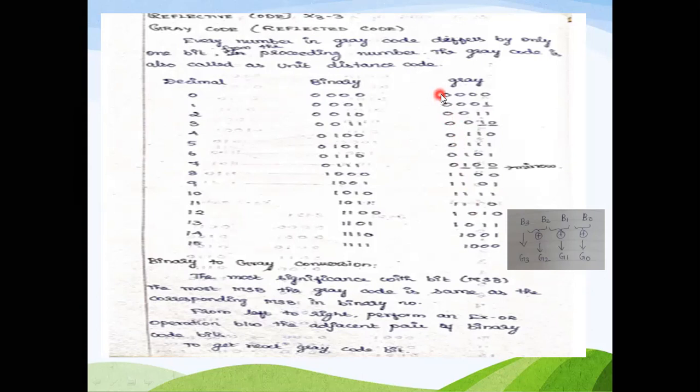So please look at this. So starting from the binary 0000, the gray code is 0000. Then we will have the 0001. Okay, then we want to write it in the orderly way. Then you please keep a mirror here. So when you keep a mirror at this point, this 1 will be reflected here, the 0 will be reflected here. Okay, so after these 2 digits, we keep a mirror here, the line போட்டிருக்கிறது mirror. 1 will be reflected here, 0 will be reflected here, and the MSB will be set to 1.